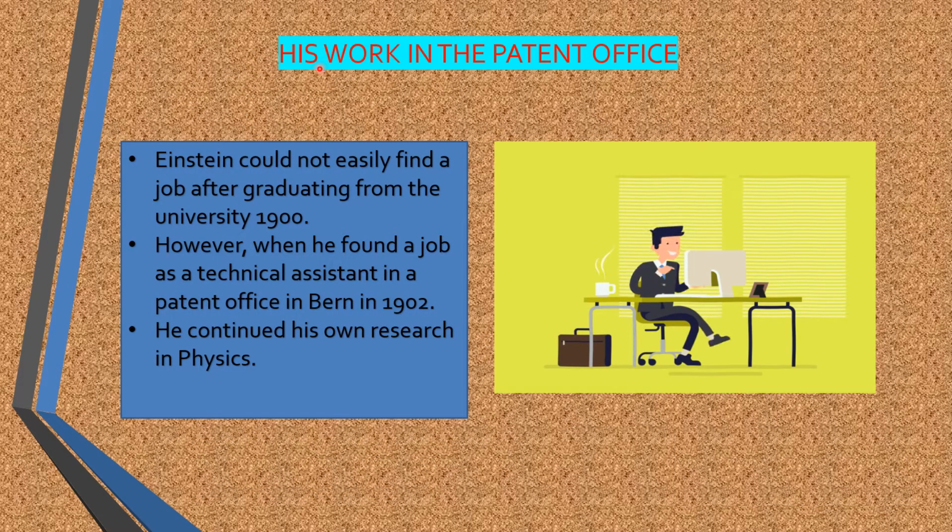Now let us look at his work in the patent office. Einstein could not easily find a job after graduating from the university in 1900. After completing his education, he could not find a suitable job for himself and he had to wait for a long time. However, he found a job as a technical assistant in a patent office in Bern in 1902, so he was waiting for 2 years.